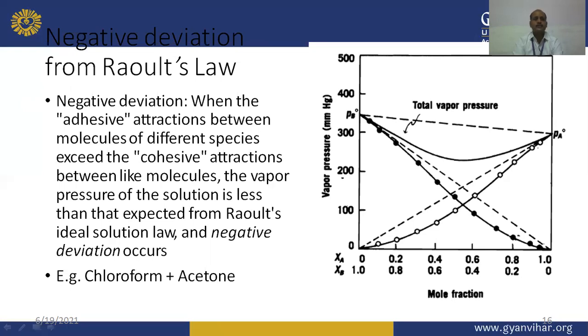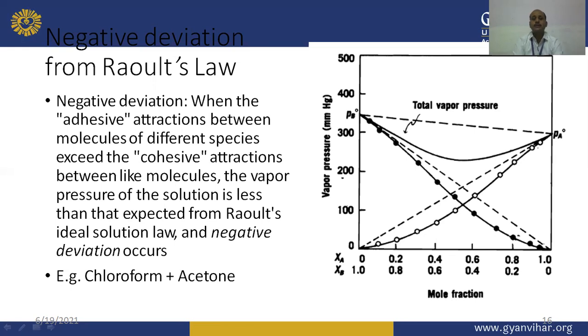Negative deviation means that when the adhesive attractions between molecules of different species exceed the cohesive attractions between like molecules, the vapor pressure of the solution is less than expected from Raoult's ideal solution law, and negative deviation occurs. So why does negative deviation occur?